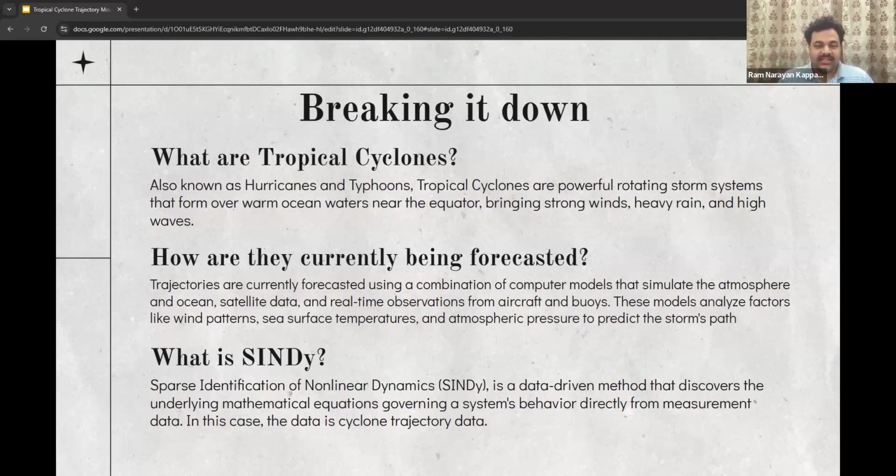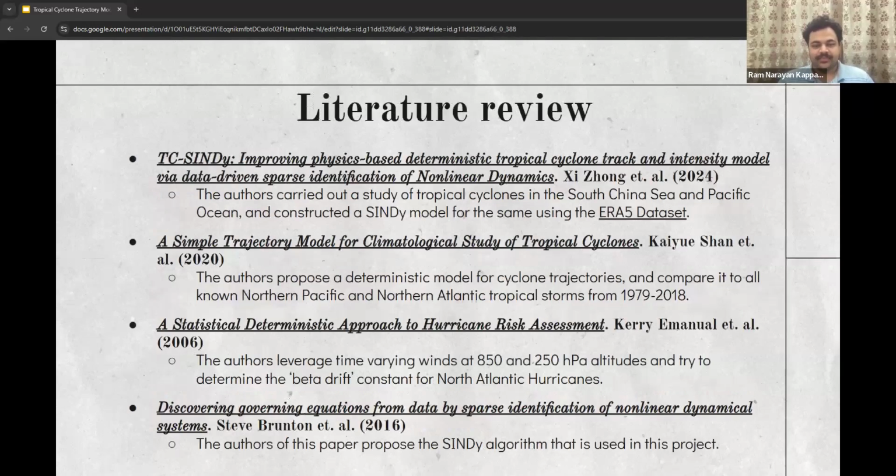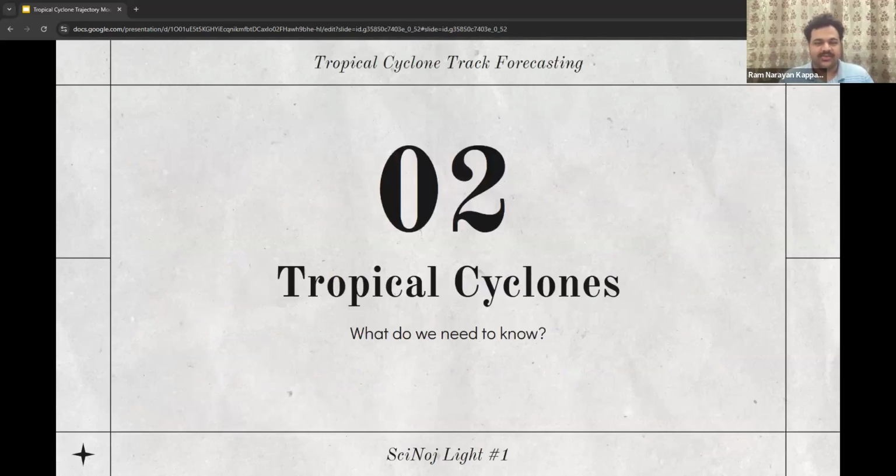What is SINDy? Sparse identification of nonlinear dynamics, or SINDy, is a data-driven method that discovers the underlying mathematical equations governing a system's behavior directly from the measurement data. In this case, the data is the cyclone trajectory data. We took inspiration from these papers for this project. We've taken results from all of these papers to construct our SINDy model. Eventually, we'll be explaining which paper does what.